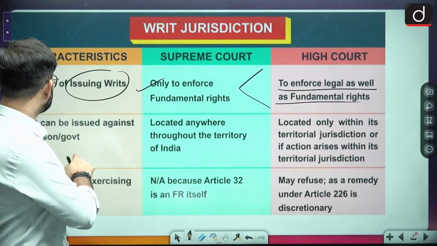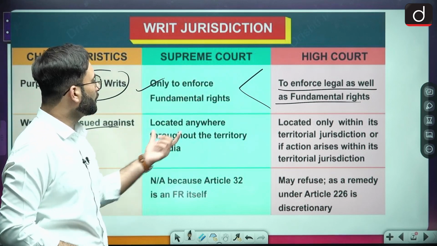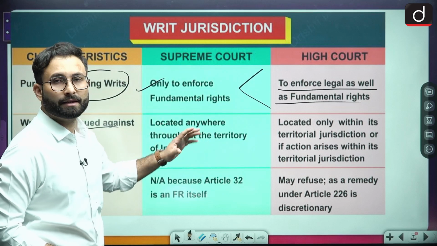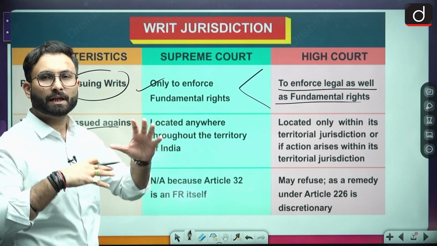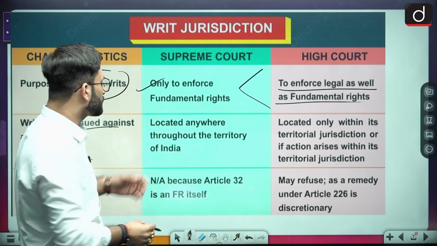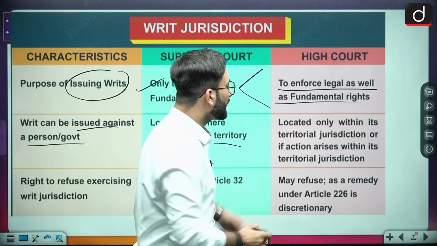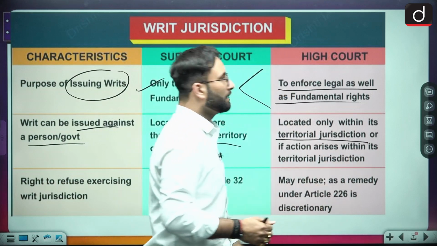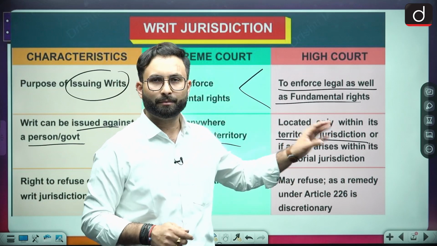Okay, coming to the next one, the writ can be issued against a person or the government. Now, when we talk about the Supreme Court, located anywhere throughout the territory, they can go for the issuance of the writ, because the territorial jurisdiction of the Supreme Court is throughout the country. Coming to the High Court, they are located only within the territorial jurisdiction of the High Court, for whatever area that High Court is there.